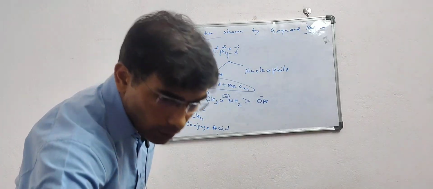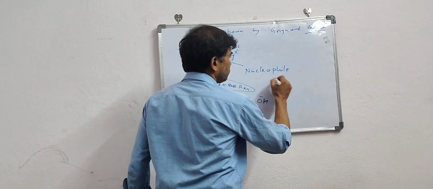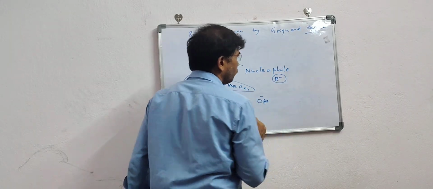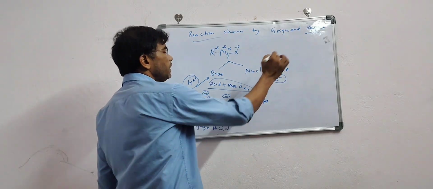Now the nucleophile. Suppose this R minus, the alkyl part of the Grignard, is our nucleophile, then on what species will it attack?